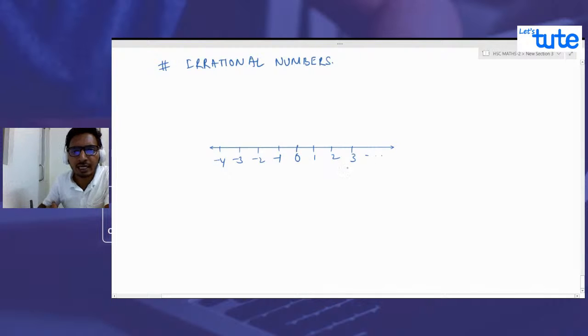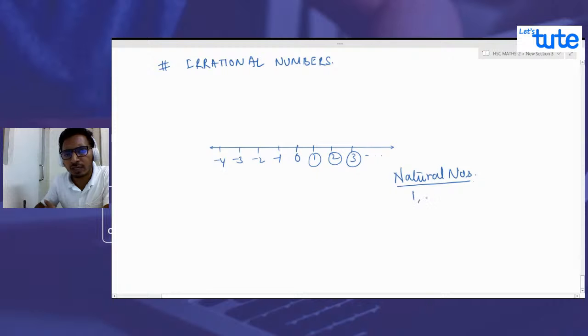So we have already seen that these numbers, which we use to count naturally, right? Generally, whenever we count anything, we start from 1 and we move on further. So those numbers are called natural numbers. Natural numbers start from 1, 2, 3, and it goes on.